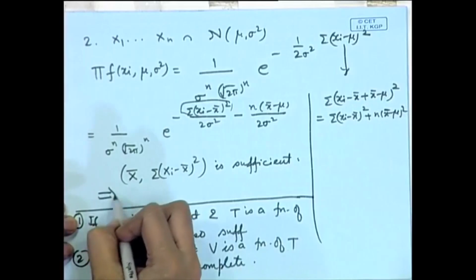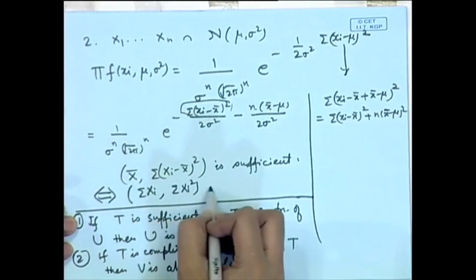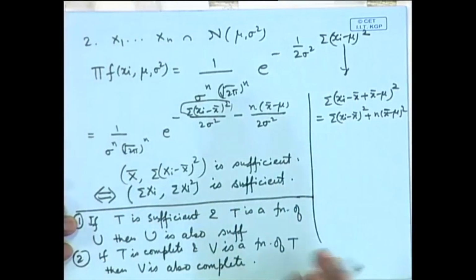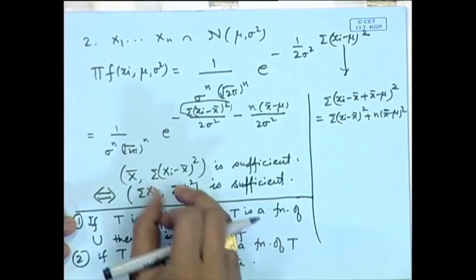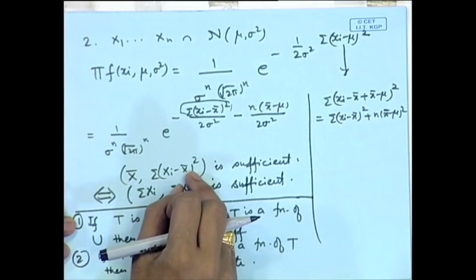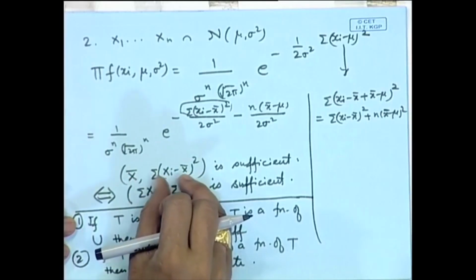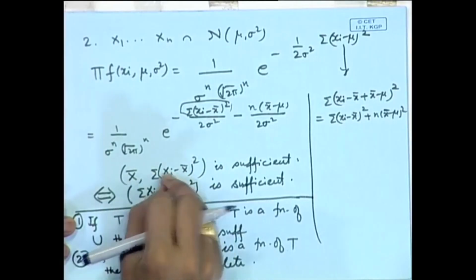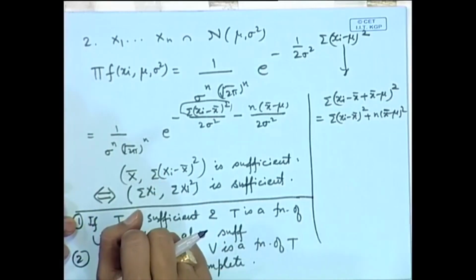So, this implies that we can also write this as sigma xi square. Now, the question comes about checking the completeness of this. That will involve the joint distribution of x bar and sigma xi minus x bar whole square, which we already know. The distribution of x bar is normal and the distribution of n minus 1 S square by sigma square is chi square, and they are independent. So, we can write a proof based on this. However, it may be quite complicated.